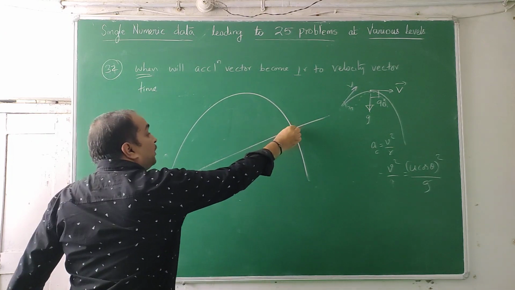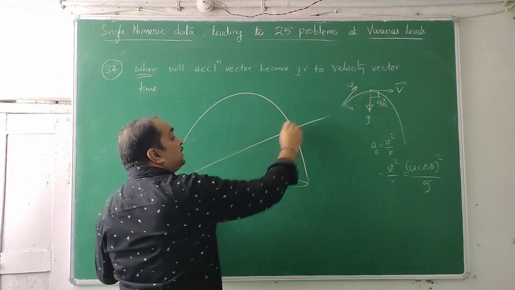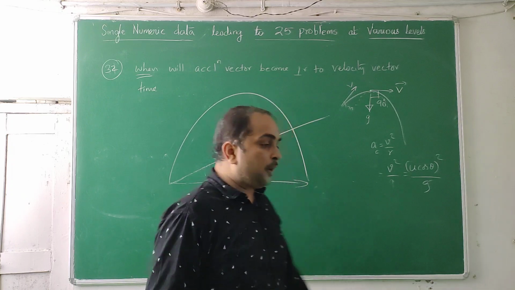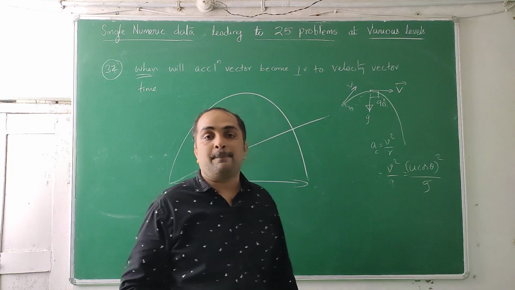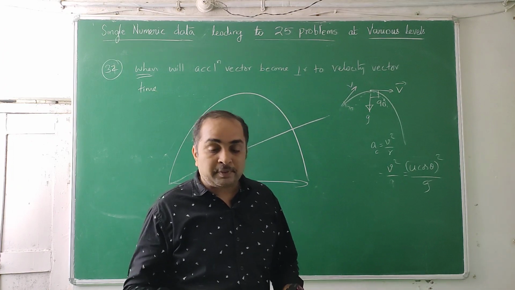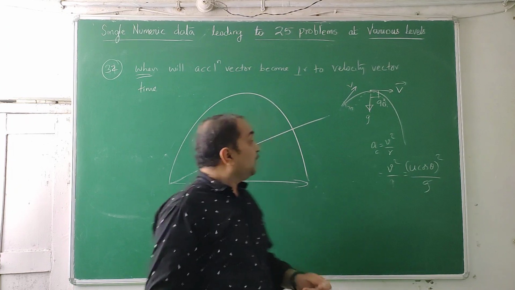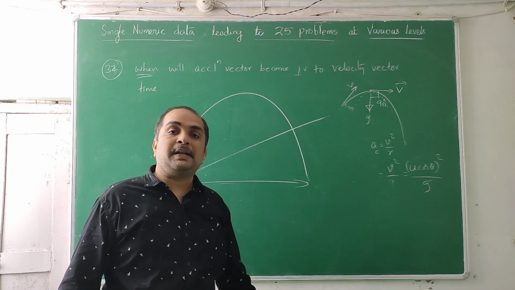Where is the particle going to hit on the inclined plane? You are not supposed to ask for the horizontal distance. They want the distance along the inclined plane. So many varieties of questions: going back and throwing, going forward and throwing, going upward and throwing the projectile. Sitting in a moving train and throwing vertically also becomes a projectile in another reference frame. This goes on. See, I told you just 25 problems; more than that, we can design.